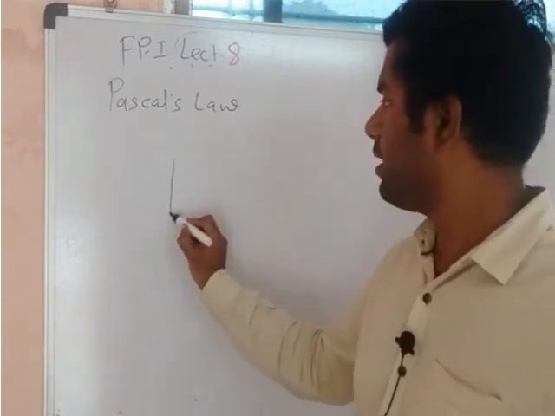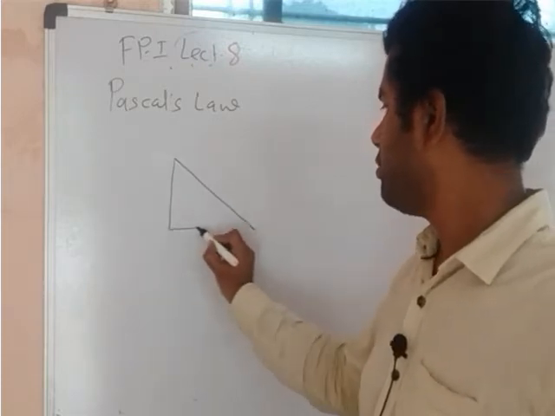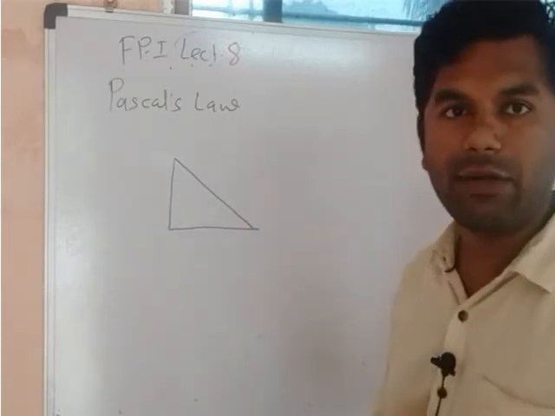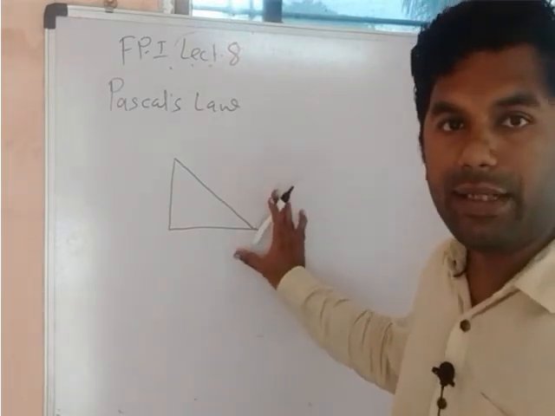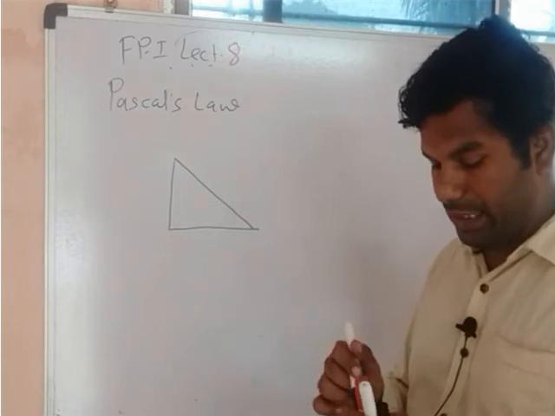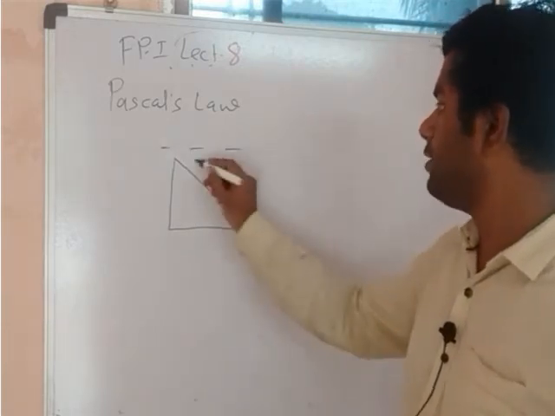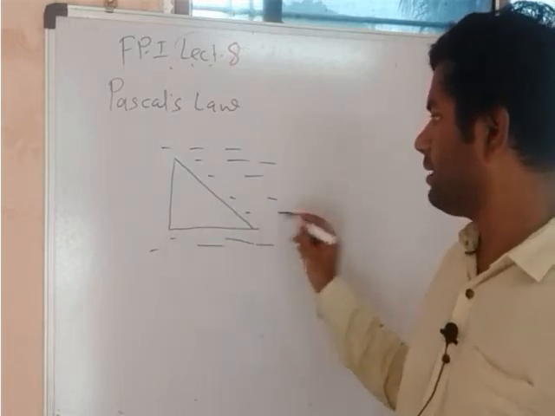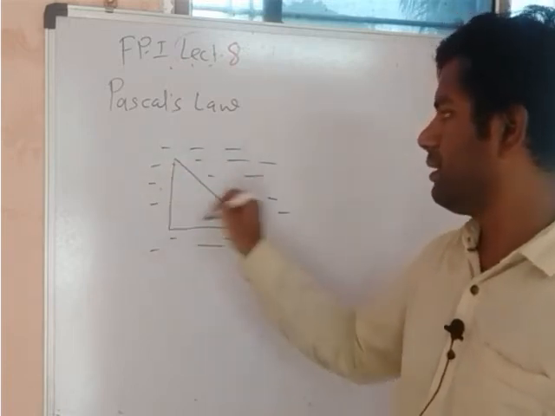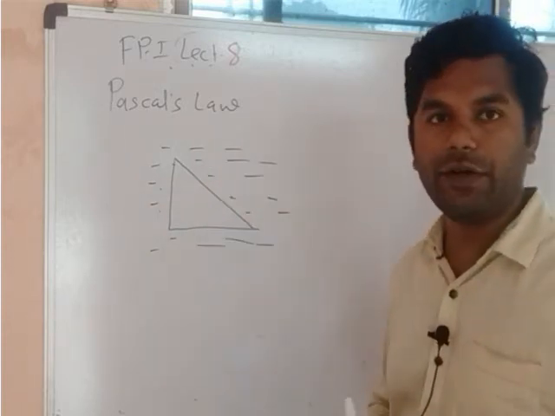Let us consider a triangular element. Now see students, we have considered a triangular or wedge-shaped element. This element is actually, let me draw a 3D, a part of the liquid. A liquid is present everywhere inside this. We can say about this fluid element, and we have considered a triangular element of this fluid element.